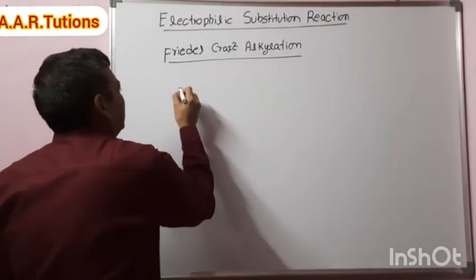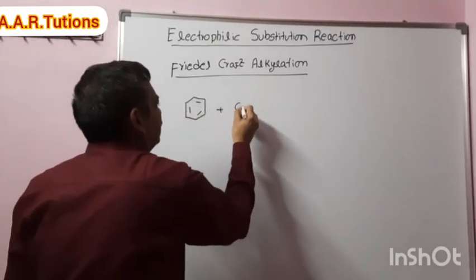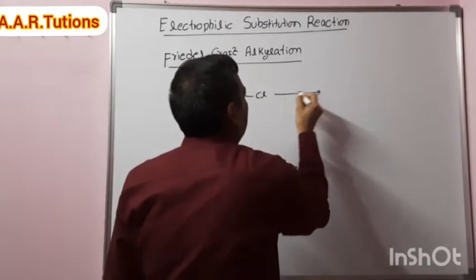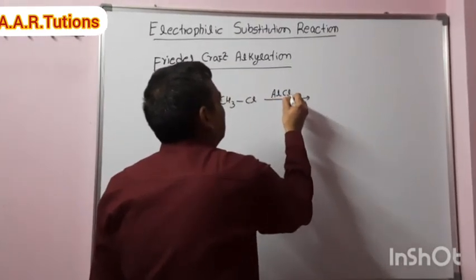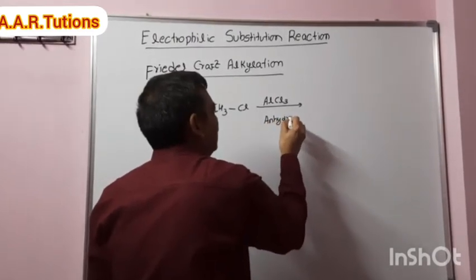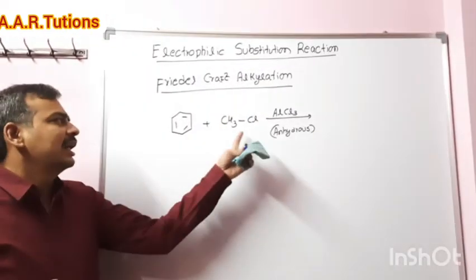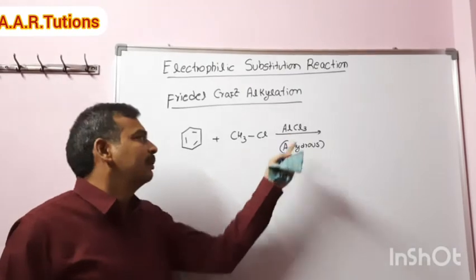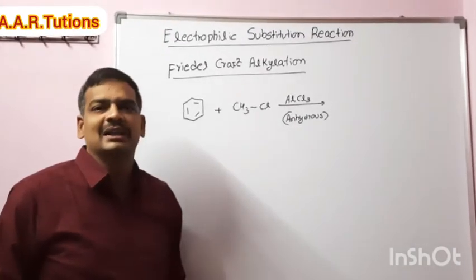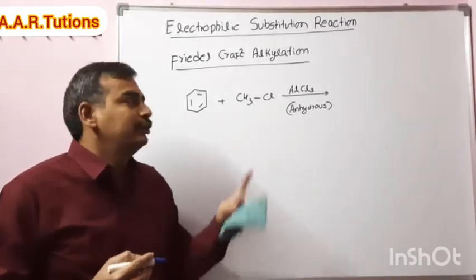Coming to the reaction, benzene reacts with an alkyl halide in the presence of AlCl3, a Lewis acid. AlCl3 should be anhydrous; I explained the reason in the last class.